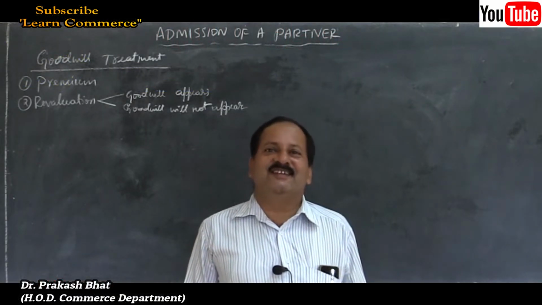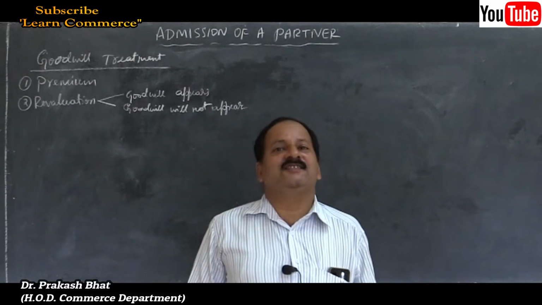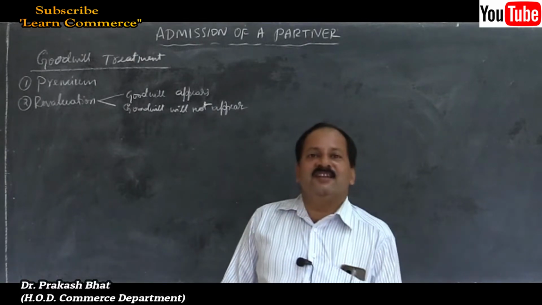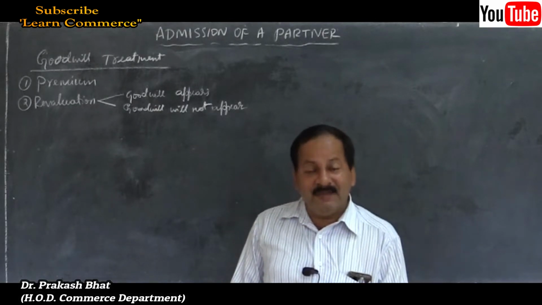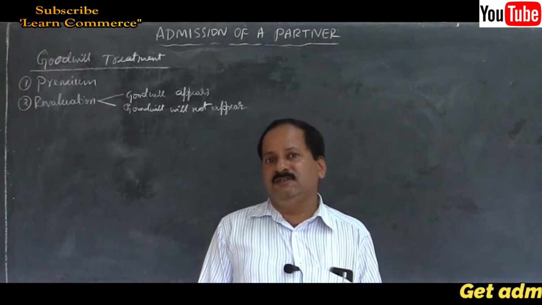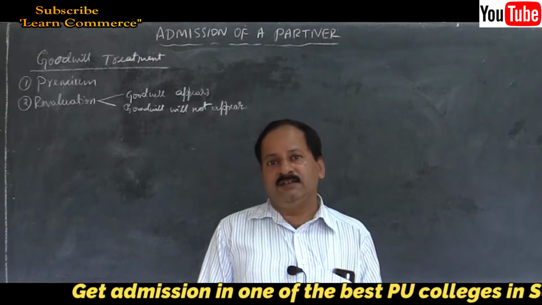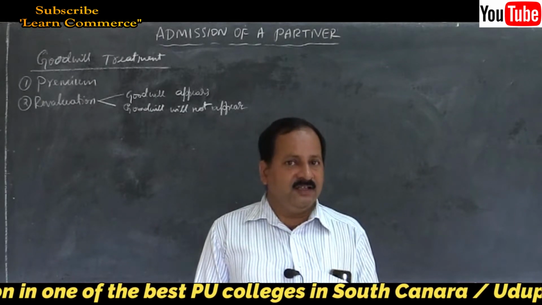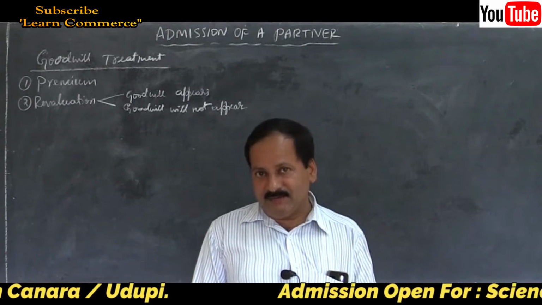Hello students, welcome to second PUC accountancy online classes. In my previous class I have explained about the methods of valuation of goodwill. Three methods: you solve problems under average profit method, then super profit method and capitalization or yield method. These are the three methods of valuation of goodwill.